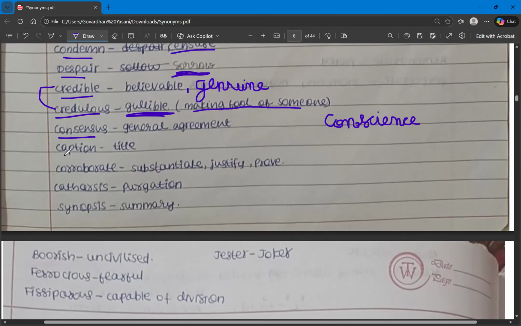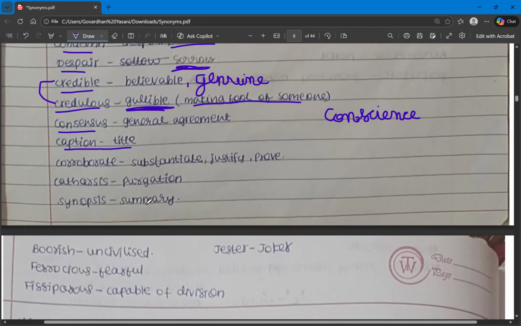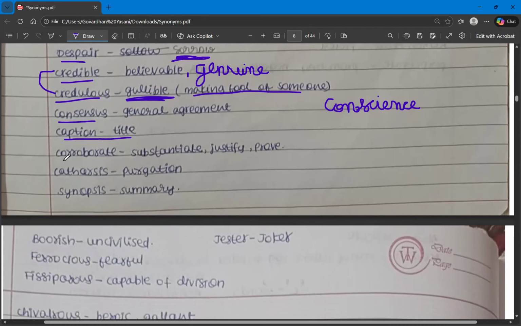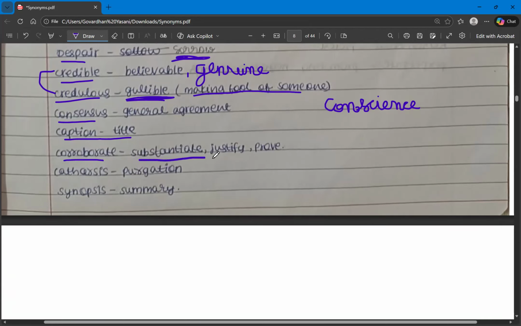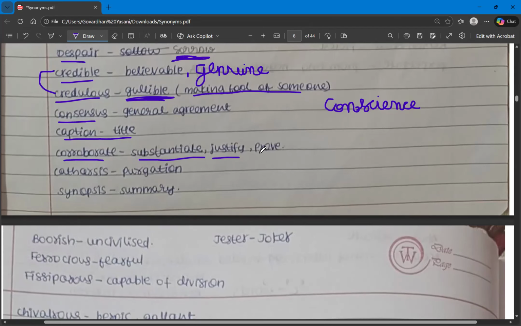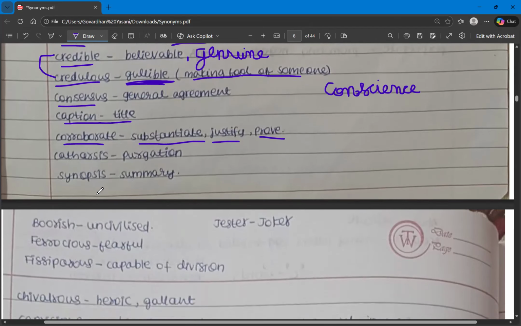And then we have caption. Caption means title. The next word is corroborate. Corroborate means justifying something, proving something, or substantiating something. What are the synonyms? Substantiate, justify, and prove. The next one is catharsis. What is catharsis? In A letter words, we have studied religious cleansing, purgation. That is the same meaning catharsis also has, that is purgation or religious cleansing.